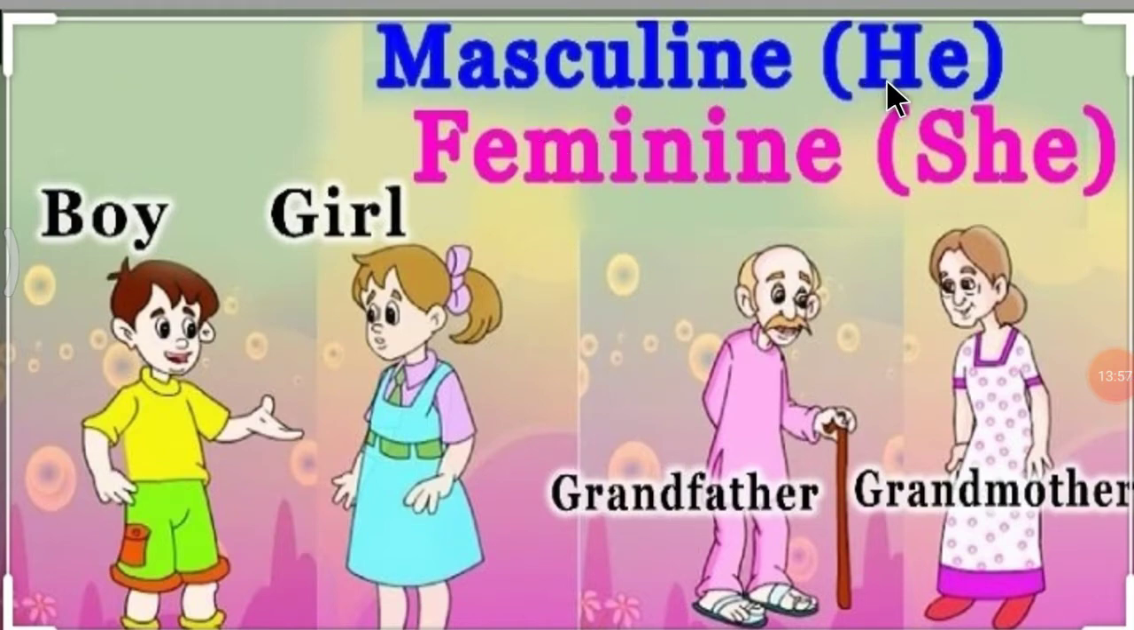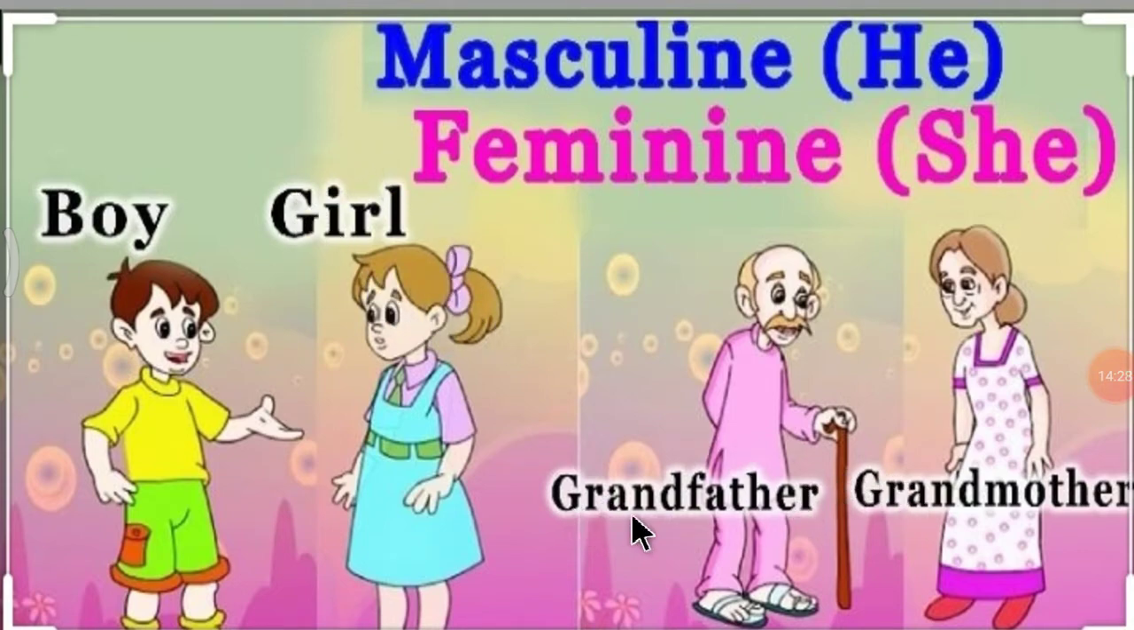Masculine means he and feminine means she. See, boy. Boy is a masculine gender. Then girl. Girl is a feminine gender.